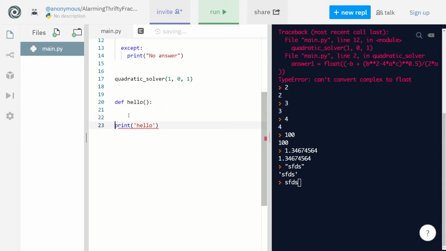But if you don't indent this and you execute hello, it's going to give you an error because there's nothing inside your function, and you can't do that in Python. All right, and the reason why it's in red is because the hello function is empty.